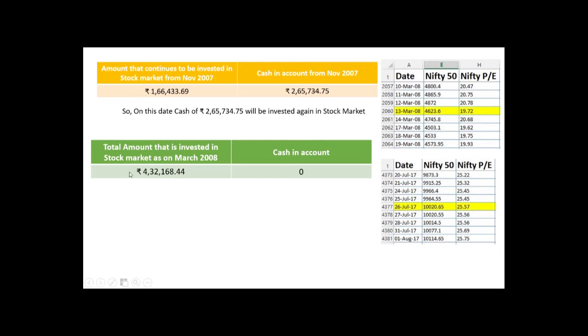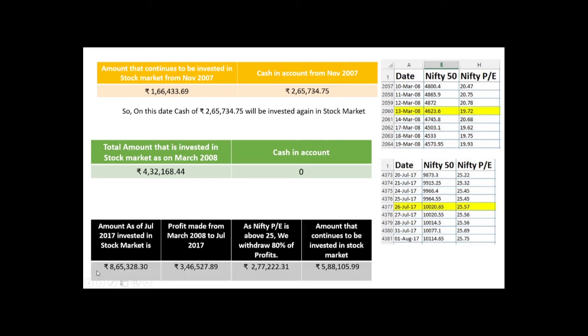So this 2008 amount 10 years later would be 8,65,000. As a result, the profit we made is obtained by subtracting this value minus this. So it's 3,46,000, and you can see that it's actually lesser than these two subtraction values. Why? Because there was one market crash in 2008 and some money was lost because of that.